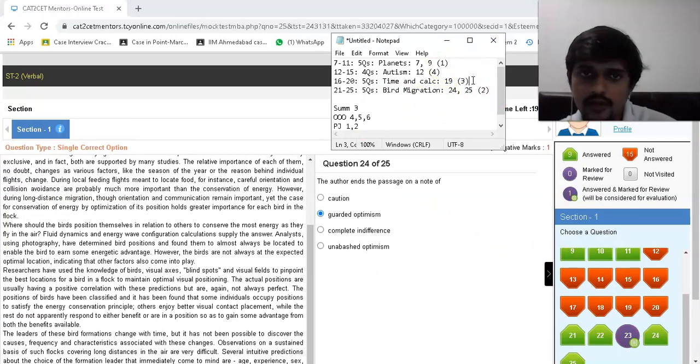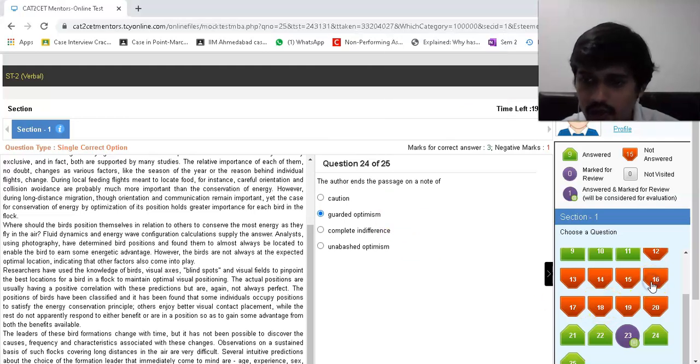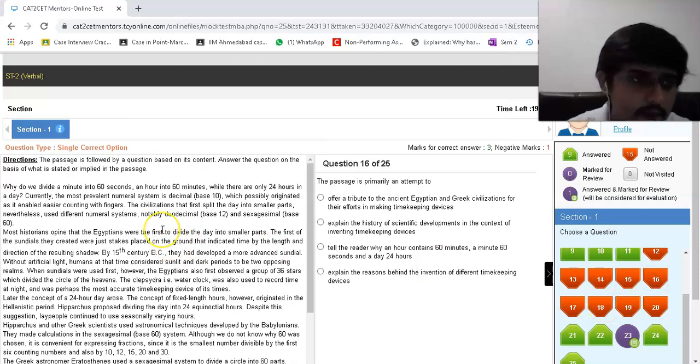Let's go for time and calculation. Time and calculation, which is questions 16 to 20. Let's go for it. Why do we divide a minute into 60 seconds and an hour into 60 minutes while there are around 24 hours in a day? 10 is currently the most prevalent number in the overall system in decimal, which possibly originated as a technically easier counting with fingers. The civilization that first split the day into smaller parts has used different overall systems, duodecimal and sexagesimal. So we find that Egyptians were the first to divide the particular day into parts.